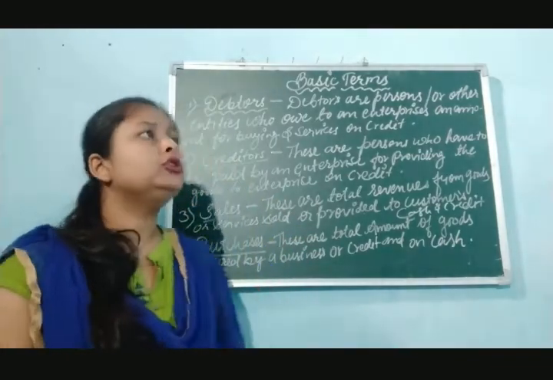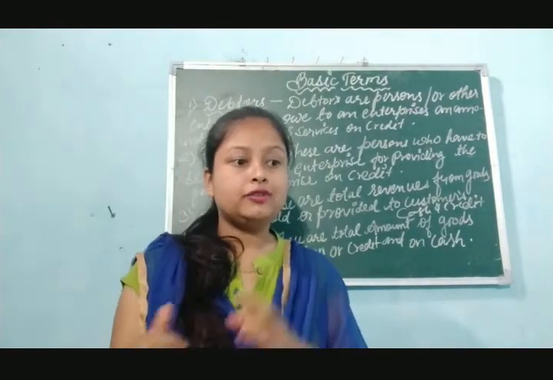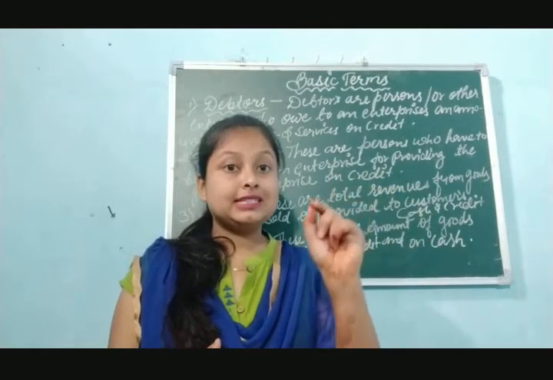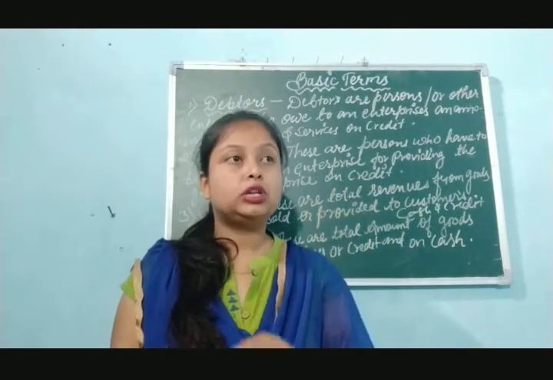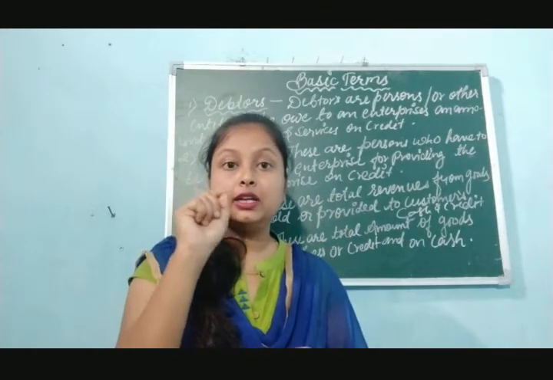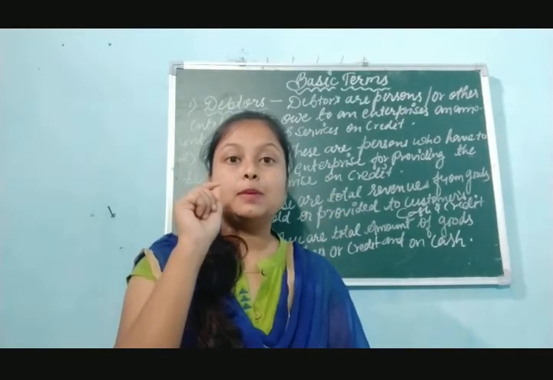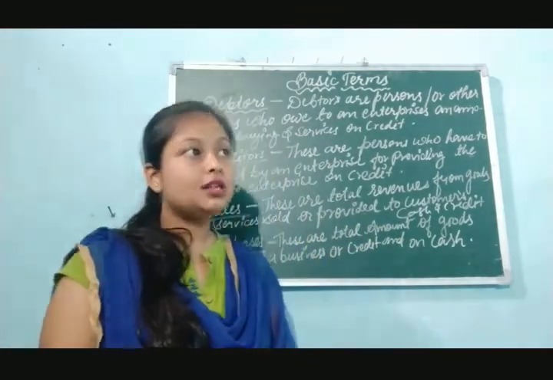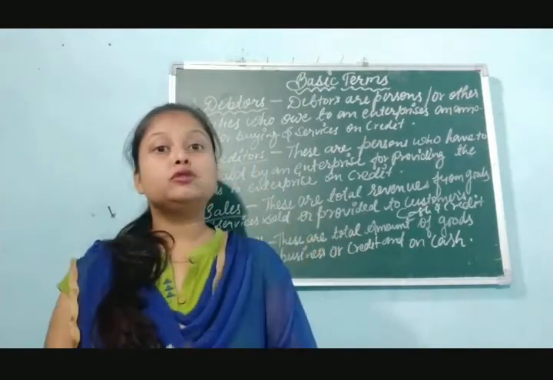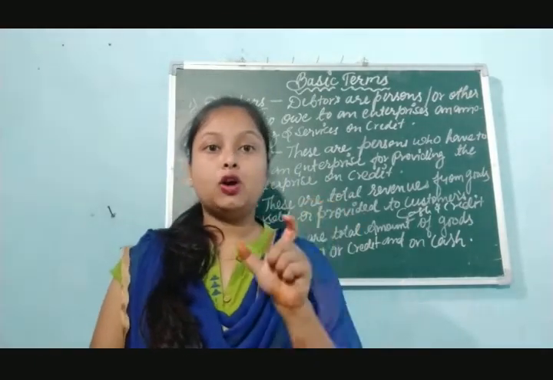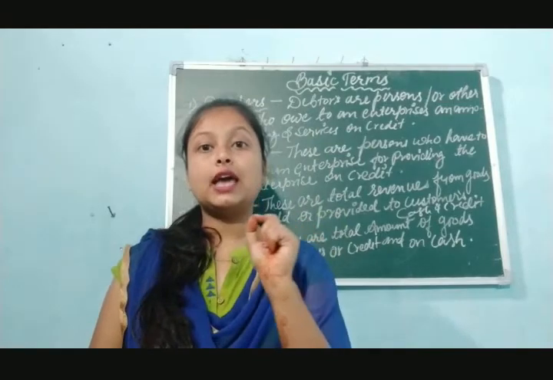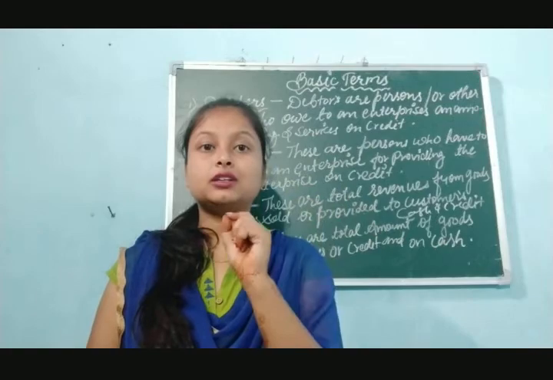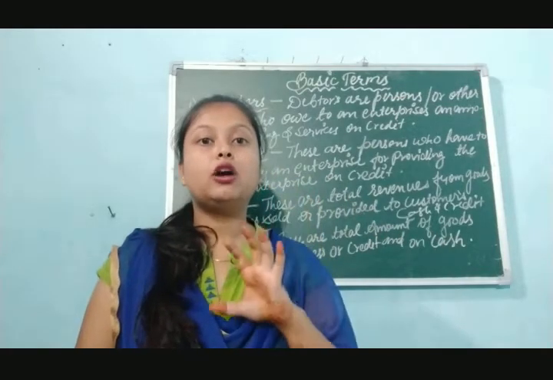Okay, if you want to take out the value of net purchase and net sales, so cash purchase plus credit purchase, you have to do the totaling, and from that you have to subtract the purchase return, then only the net purchase value will come. Same with the sales also. If net sales value you want to take out, add all the sales amount, that is cash sales and credit sales total, and after that subtract sales return. You will get the value of net sales.